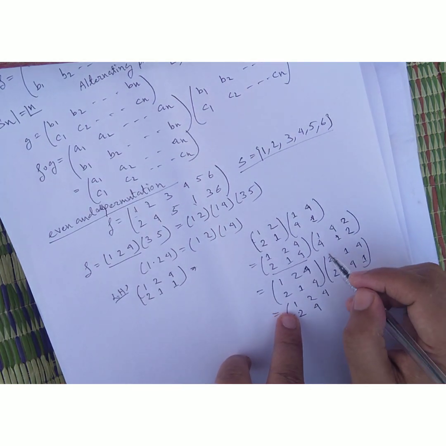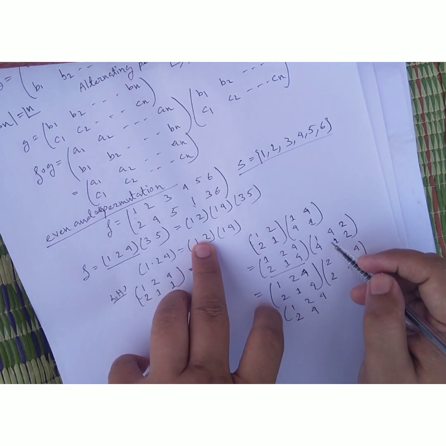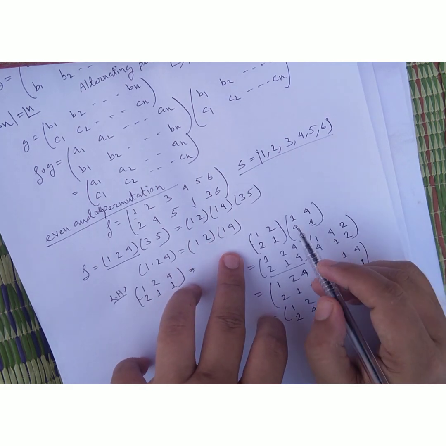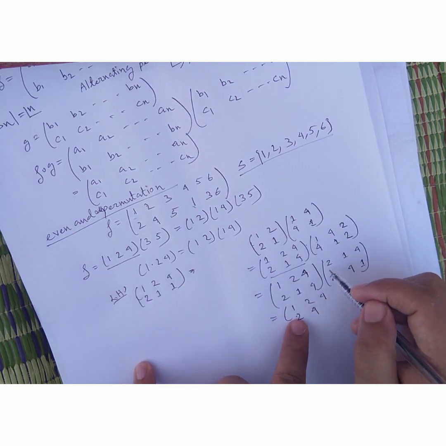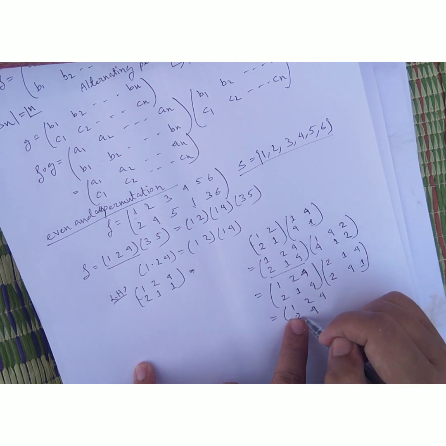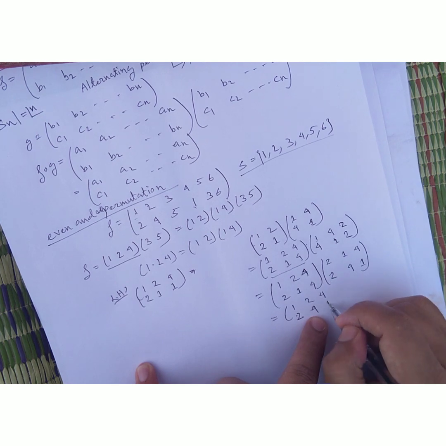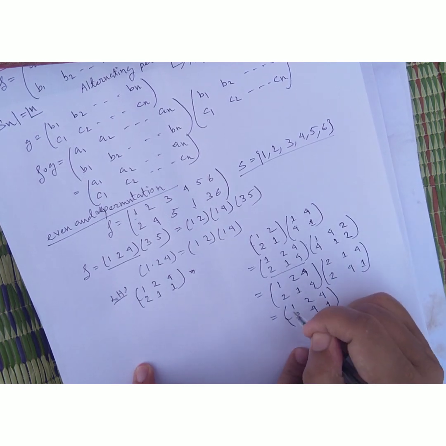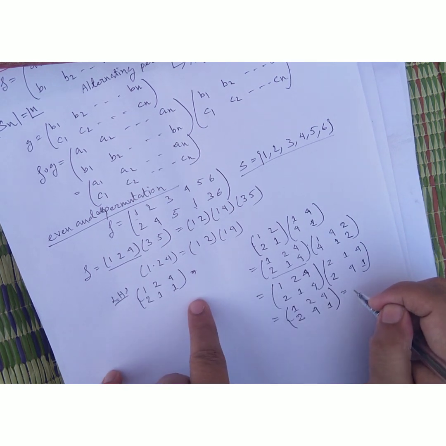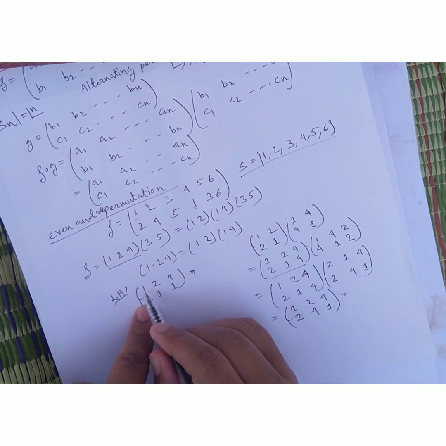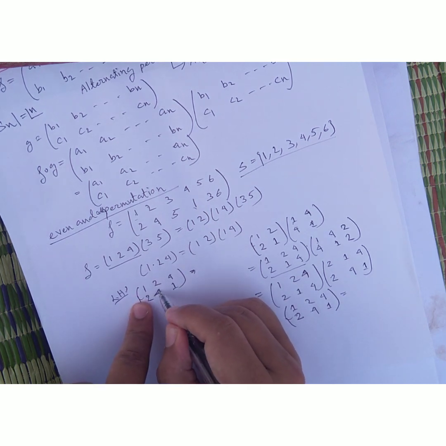It can be written as 1 comma 4, 4 comma 1, 2 comma 2. 2 means 2, 1 means 1, and 4 means 1. This way I can write, so it will come as 1 2 4 over 2 4 1.